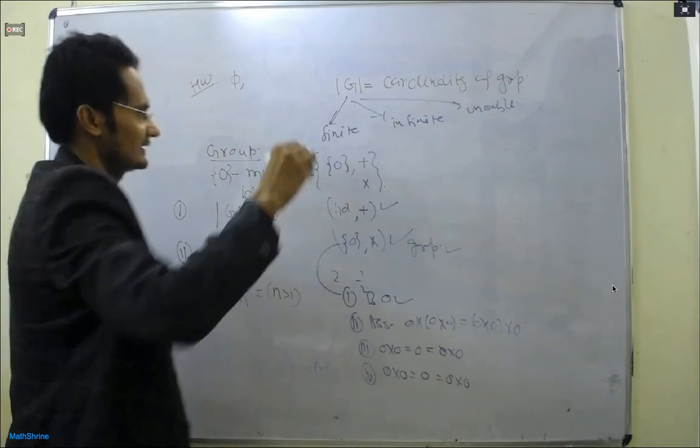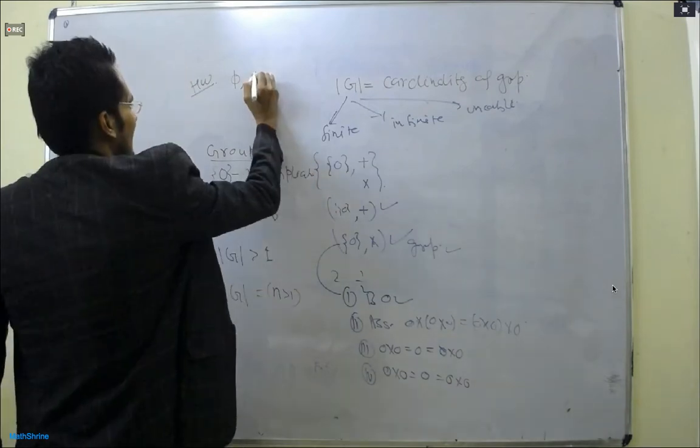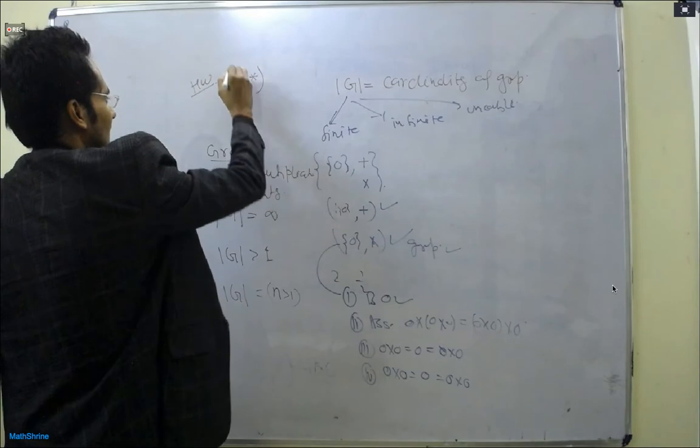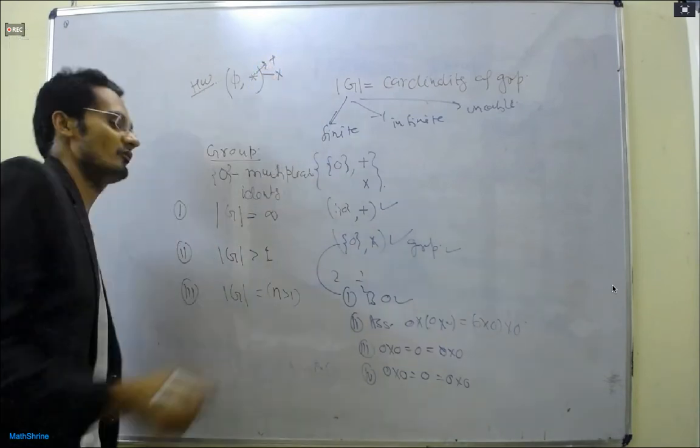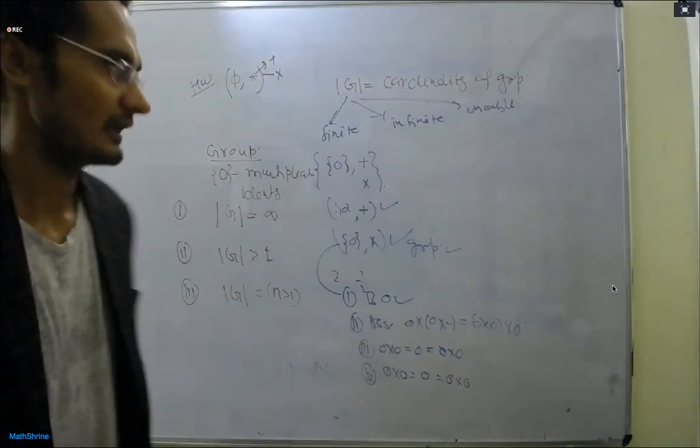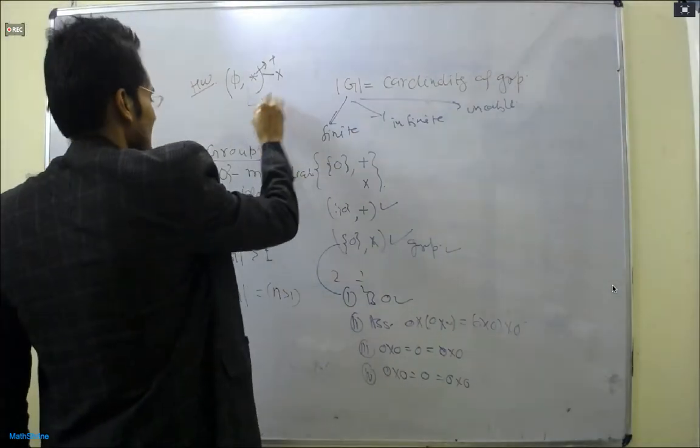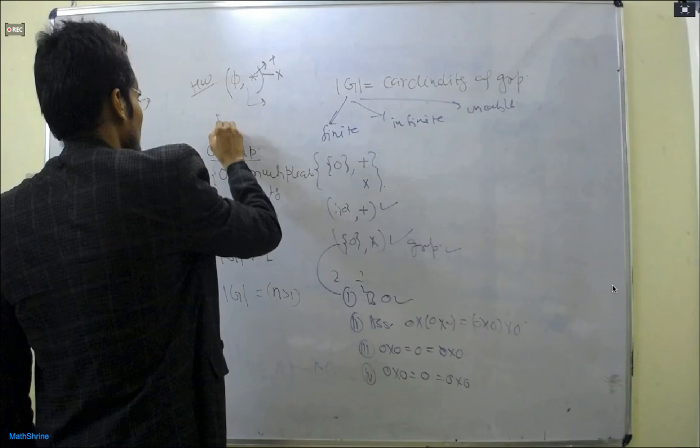A star may be addition or multiplication, whatever you want to take. Why is it not a group? This is also homework for you. Or it is a group.